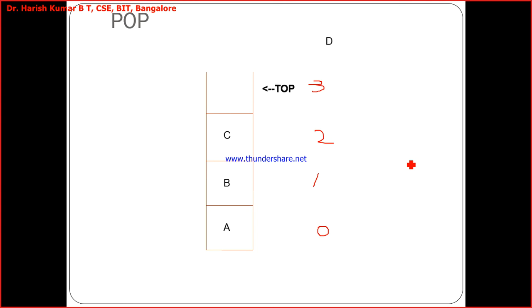Now observe now. So popped D. Now what I am doing? Top is decremented. Popped C and top is decremented. Popped B and top is decremented. So this is the last one. So popped A also, and now the top has again taken its original value, that is -1.